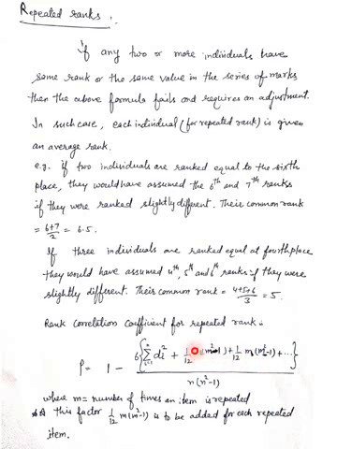Here m denotes the number of times a rank is repeating. For example, in the upper set, 6.5 is repeating 2 times, so we write 1 upon 12, 2 into 2 square minus 1. In the next example, 4, 5, 6 means 5 is repeating 3 times, so we write 1 upon 12, 3 into 3 square minus 1. All the data remains the same as we discussed earlier.